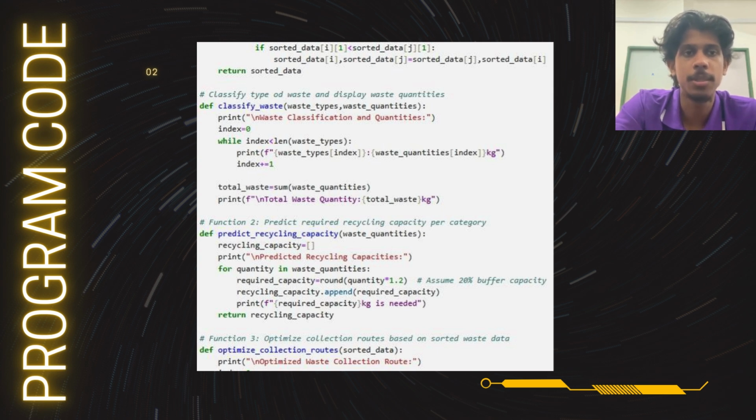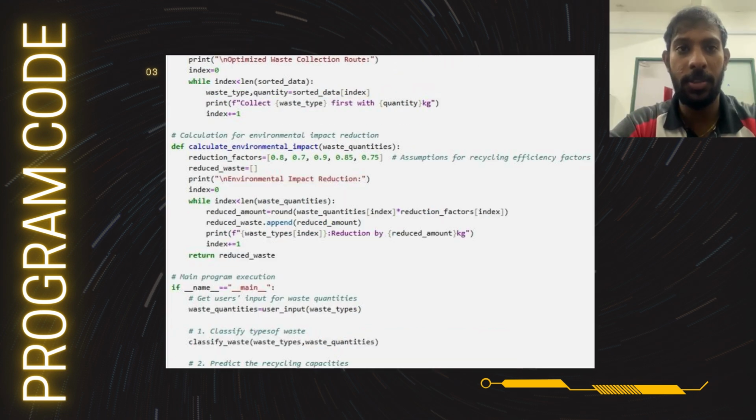Next, the program optimizes the collection route through the optimize collection routes function, which uses the sorted waste data to prioritize the collection of the waste categories that have the largest quantities first. This ensures that the program addresses the highest volume waste types before moving on to the less significant ones, thereby improving efficiency in collection operations.